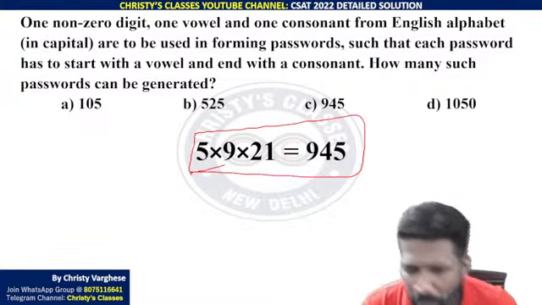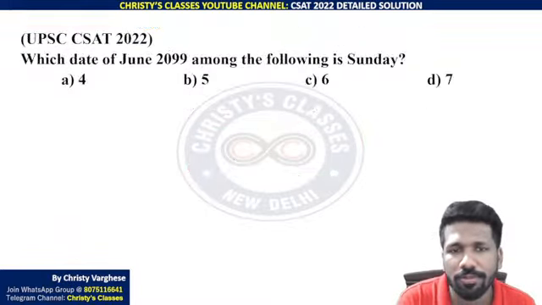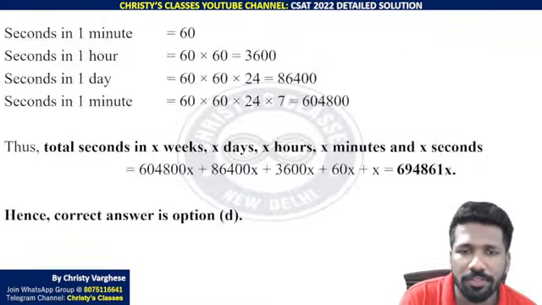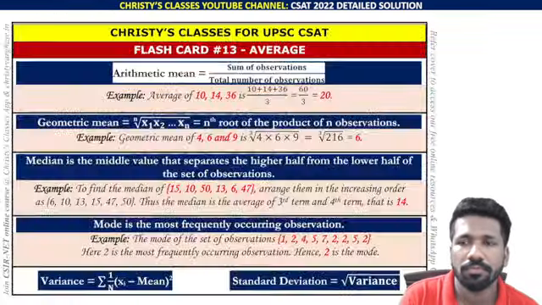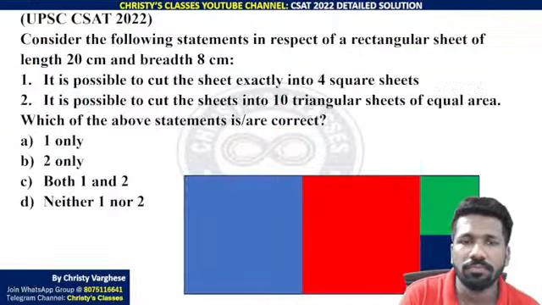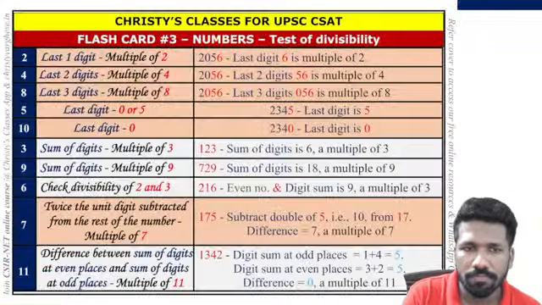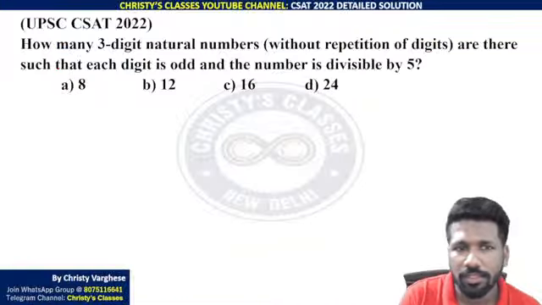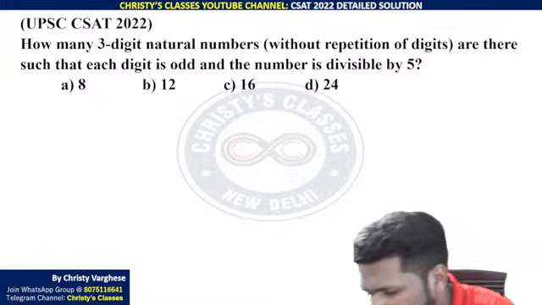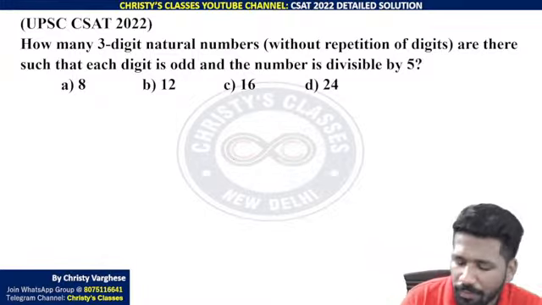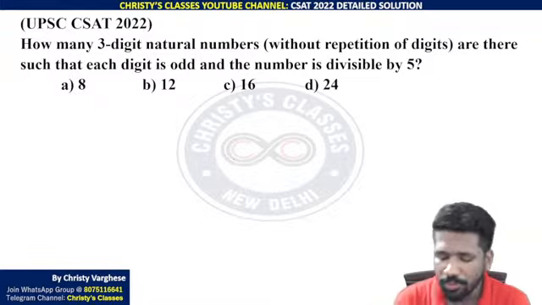The same type, one more question was asked, where a small numbers idea was also needed. I'll show you that question first. Yeah, this one. This was a similar question. So permutation combination also was a chapter from which a lot of questions were asked this time. Numbers chapter also, a lot of questions were asked in this 2022 paper.